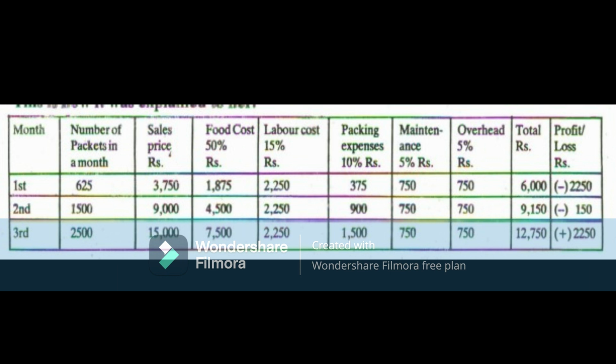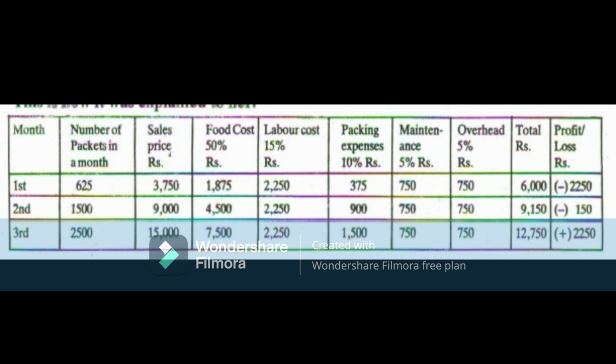This would be possible only when she would be able to sell about 100 packets a day. This is how it was explained to her. Look at the screen for table content. While computing the profit and the loss, the labor cost, overheads and maintenance have been taken as constant on the basis of the sales price for 100 lunch packets.